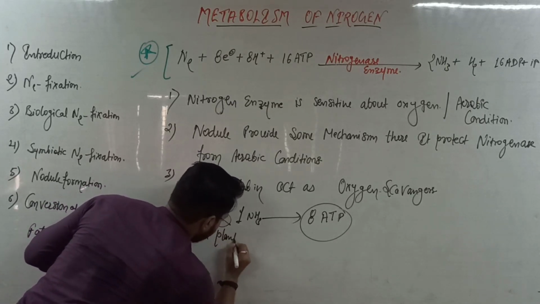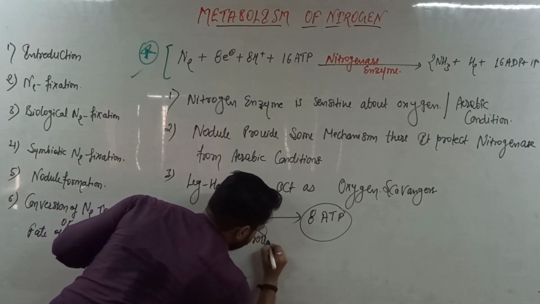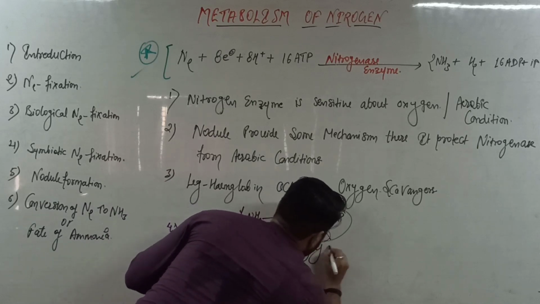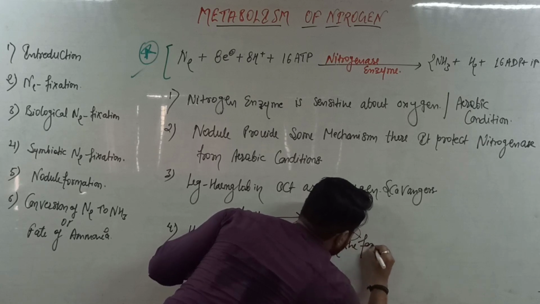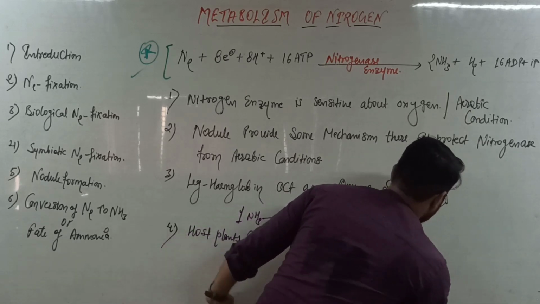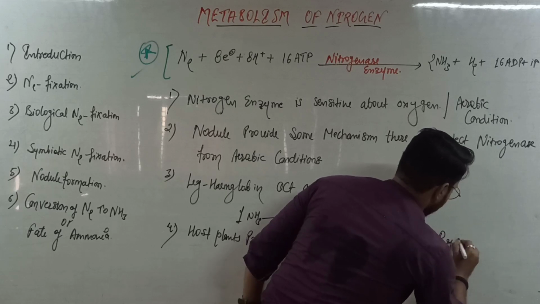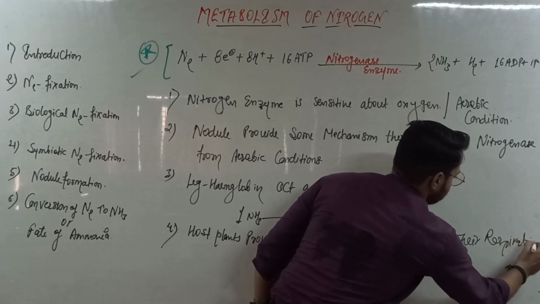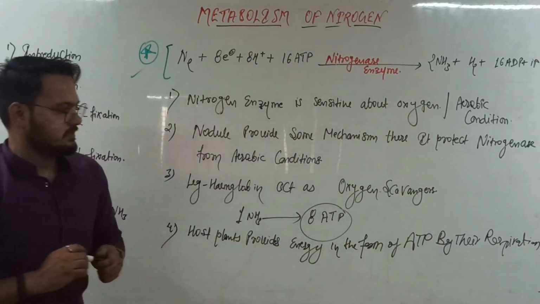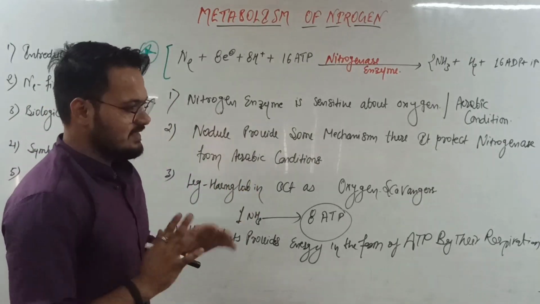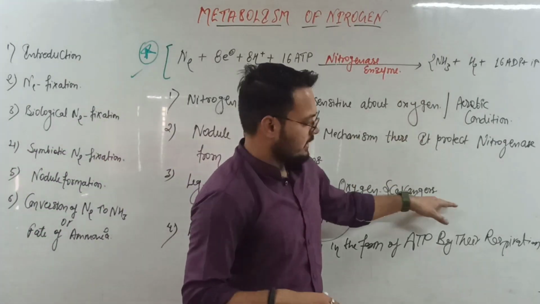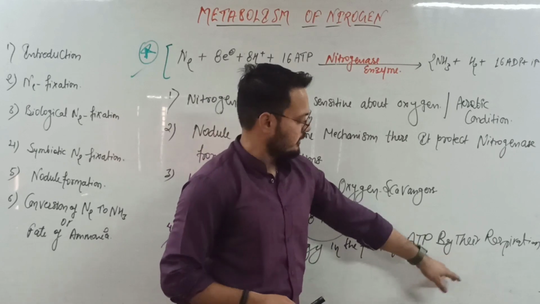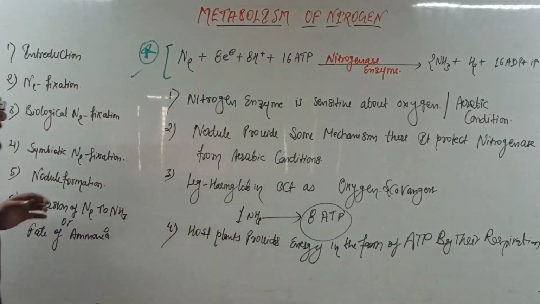Host plants provide energy in the form of ATP by their respiration. We can obtain this energy from the respiration of the host plant. Our NCERT says this line, that this energy is obtained from the respiration of the host plant, and we mentioned here host plants provide this energy in the form of ATP by their respiration. Both are the same thing, that is clear.